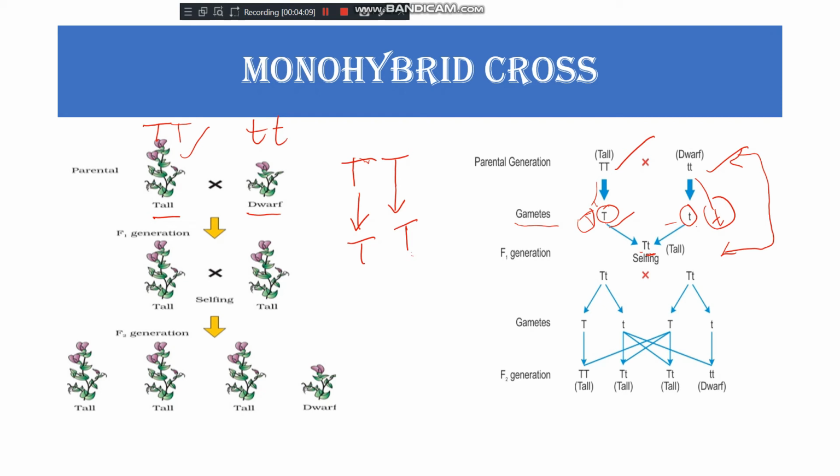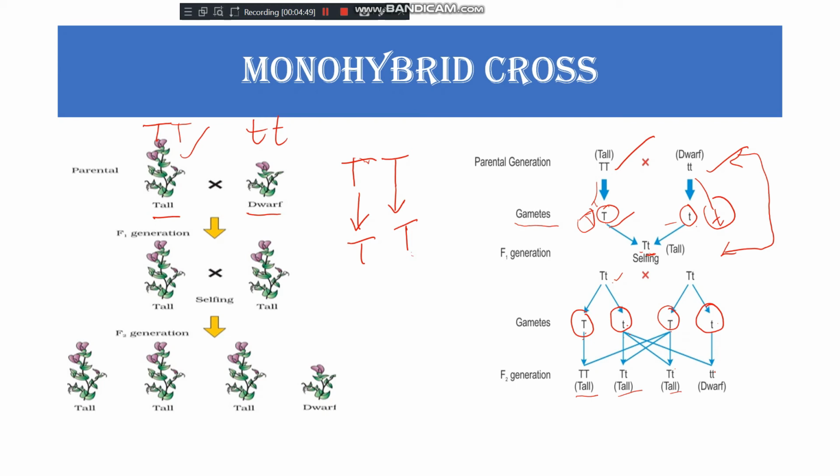Then he took two plants from the F1 generation. When the gametes form, capital T and small t, two types of gametes are formed, one uppercase and one lowercase. Here also one uppercase T and one lowercase t. So these are the four gametes formed. After cross pollination, you can see capital T and capital T, then small t and capital T, then small t and capital T.